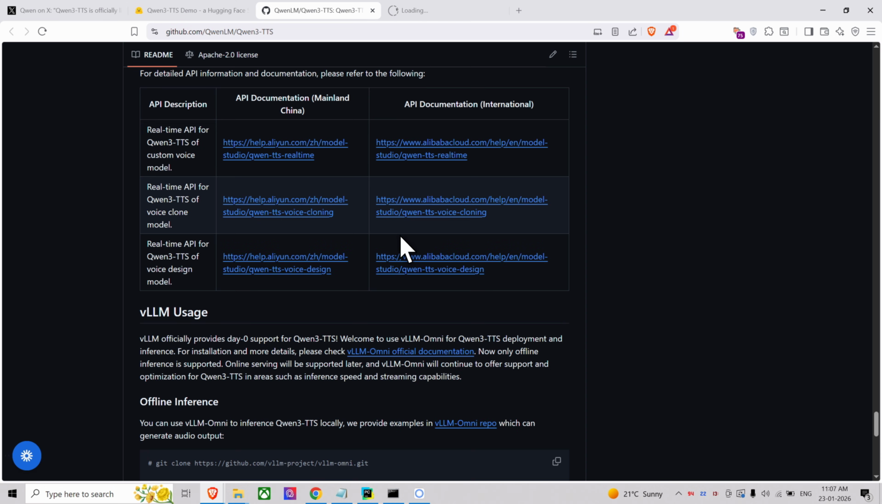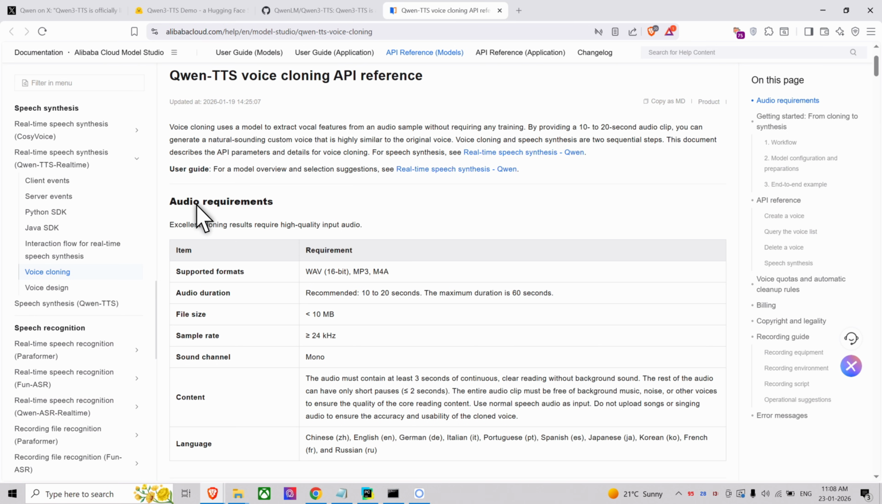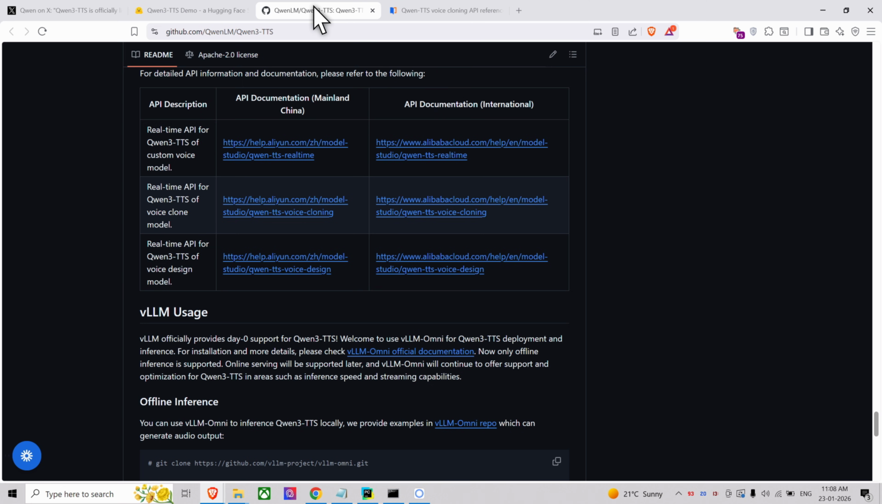Okay, I opened the Chinese version. Yeah, audio requirements: excellent cloning results require high quality input audio. Supported formats are MP3, MP4, and WAV. Okay, 10 to 20 seconds of audio is recommended for voice cloning. So I'm gonna clone my voice also in the local to see how it performs.